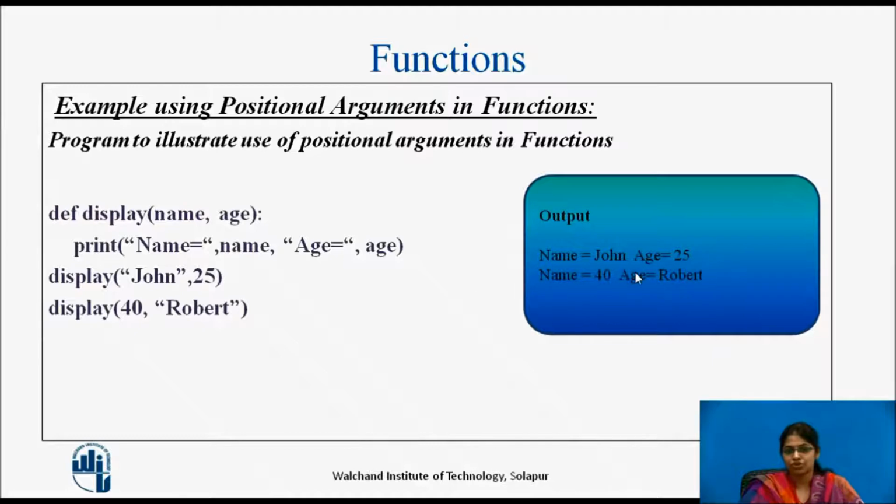For the first function call, John is assigned to name, so name is equal to John, and 25 is assigned to age, so age is equal to 25. For the second function call, 40 is assigned to name, whereas robot is assigned to age. That's why for the second function call, the output will be name is equal to 40 and age is equal to robot.